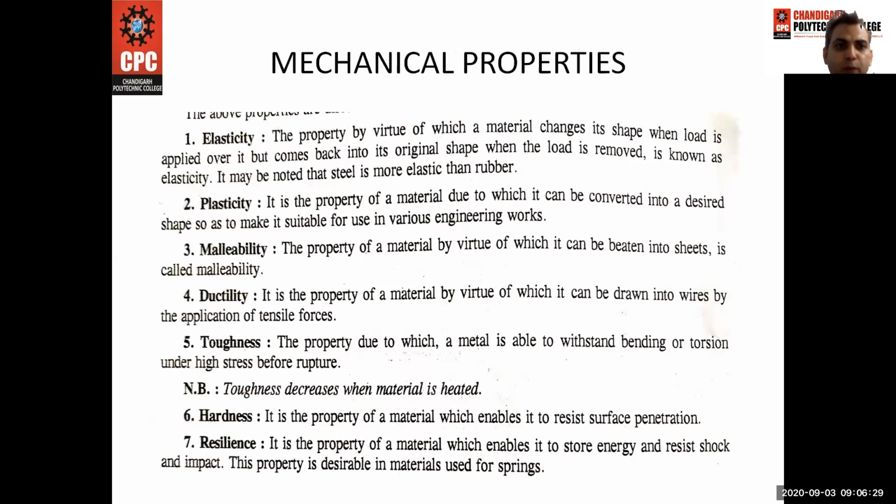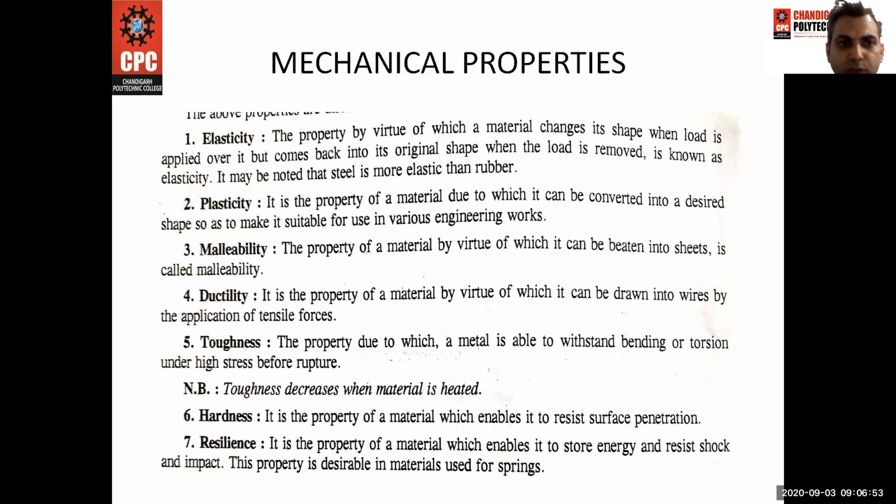So the mechanical properties are, first one is the elasticity, the property by virtue of which the material can change its shape when load is applied over it, but it comes back into its original shape when the load is removed, is known as elasticity. It may be noted that steel is more elastic than rubber.